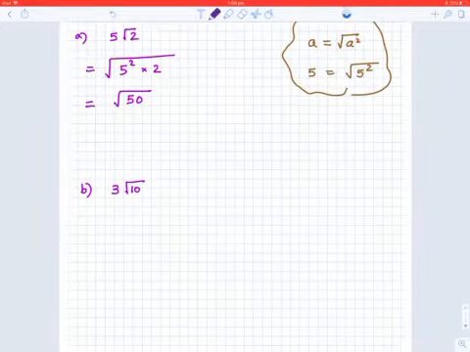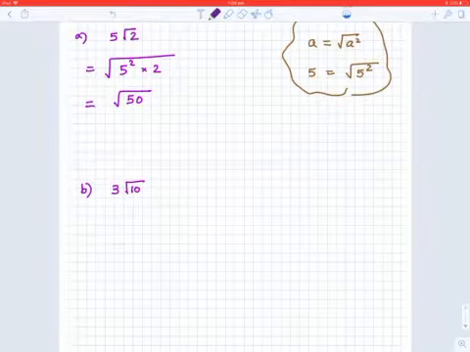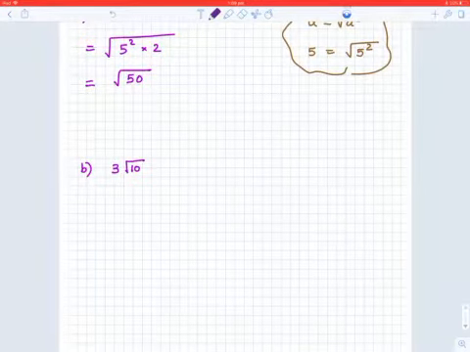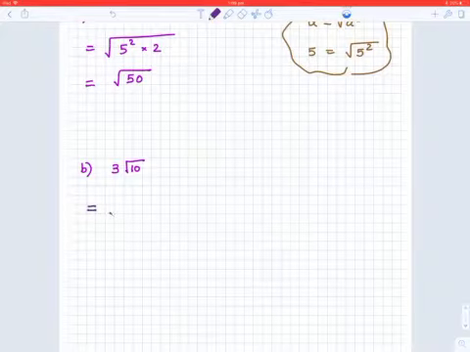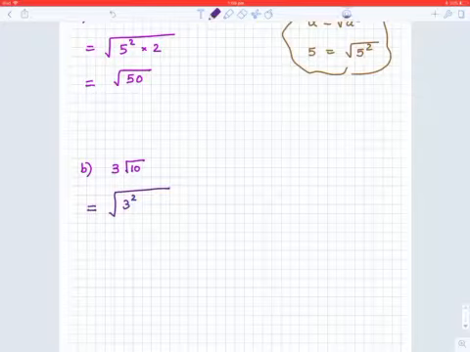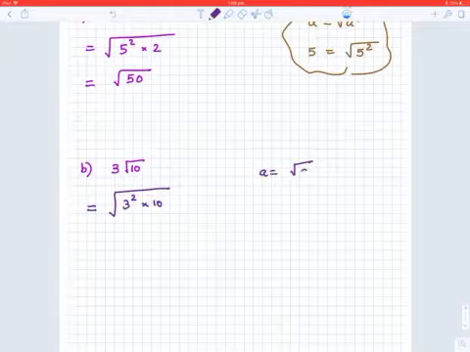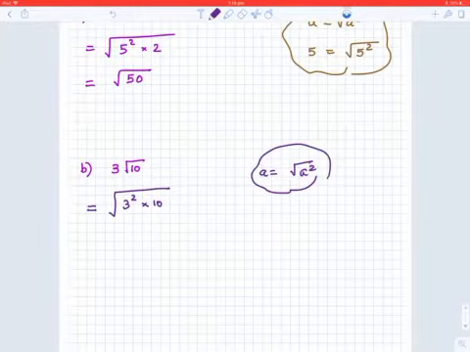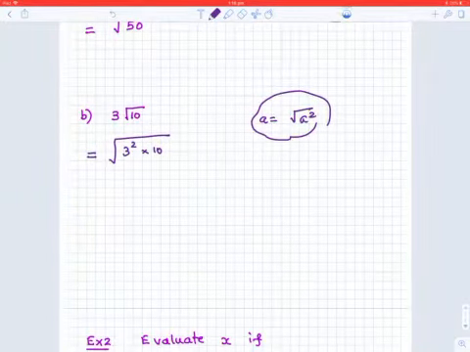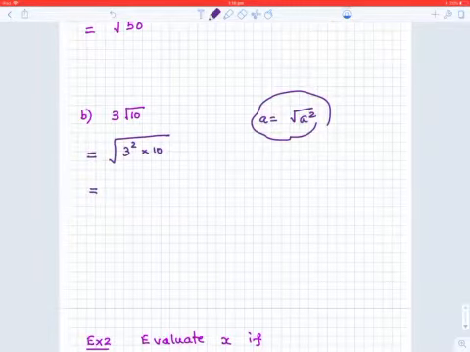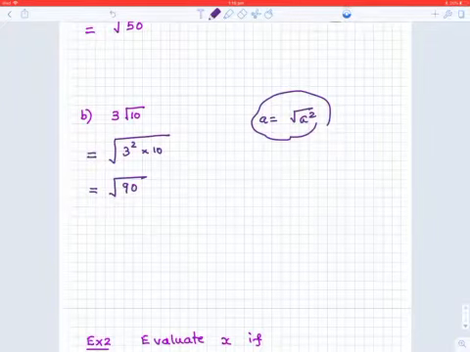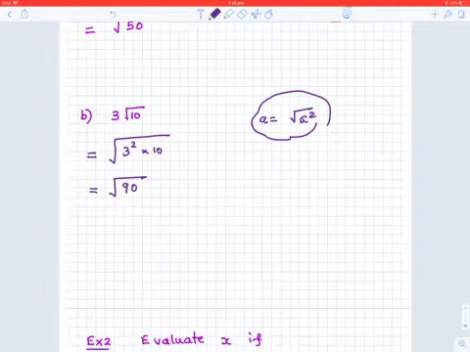Likewise, we do another simple example, the same idea. Now the same theory, because the question is, we have to write 3 root 10 as an entire surd. Obviously 3 has to go inside the square root sign. If 3 goes into the square root sign, that becomes 3 square. Okay, 3 square times 10. The same rule, a equals square root of a square. We are using the same rule. If I do that, this becomes 3 square times 10, and that simplifies to square root of 90.